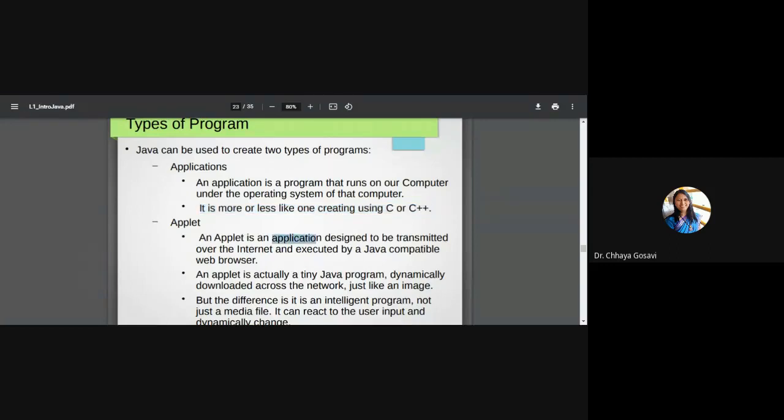An applet is an application which is designed to be transmitted over the internet. So it is an internet application, and we don't need a compiler or an interpreter to execute an applet. What we need is a Java compatible web browser, like Chrome or Mozilla Firefox, which should be able to interpret the Java program and display it in the form of HTML code.